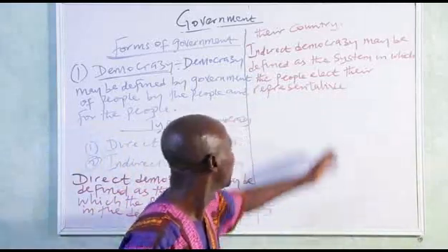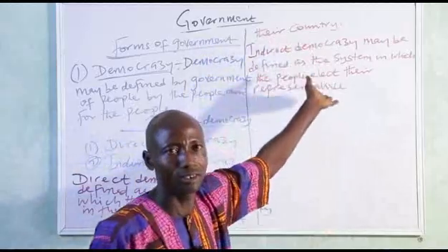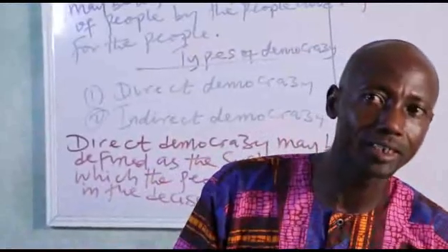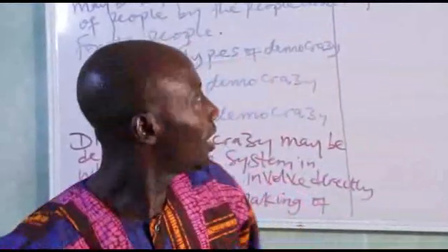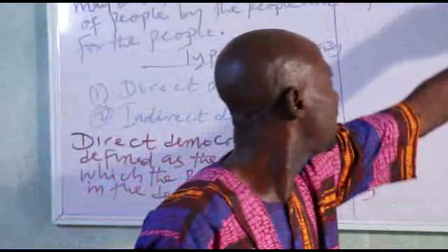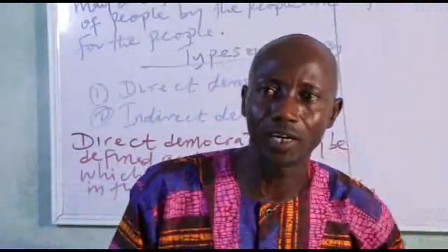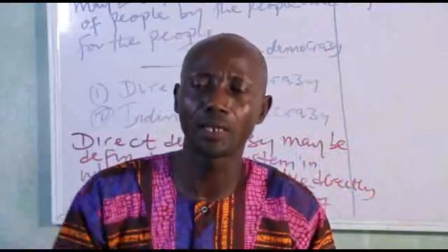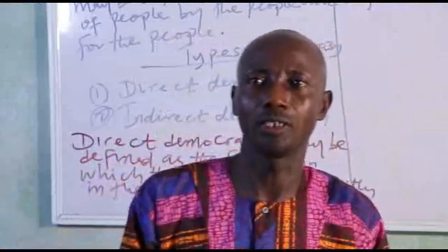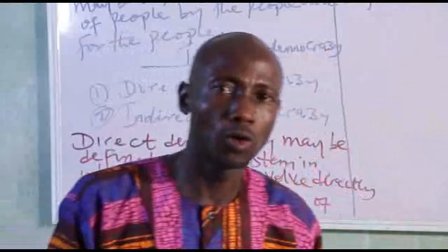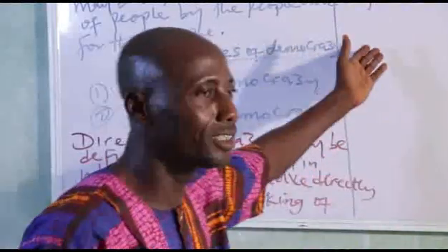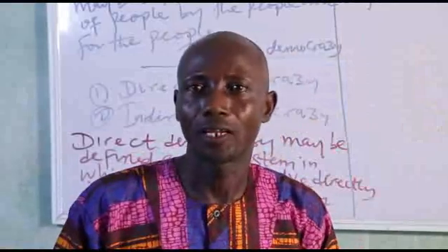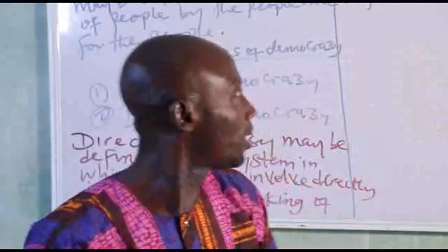That's why we call it what? Indirect democracy. As I say, indirect democracy may be defined as the system in which the people elect their representative. That is, they vote for the people that will represent them in the decision making of their country. And we all know that democracy allows the electorate to vote for the people that will govern them. That's the meaning of democracy.